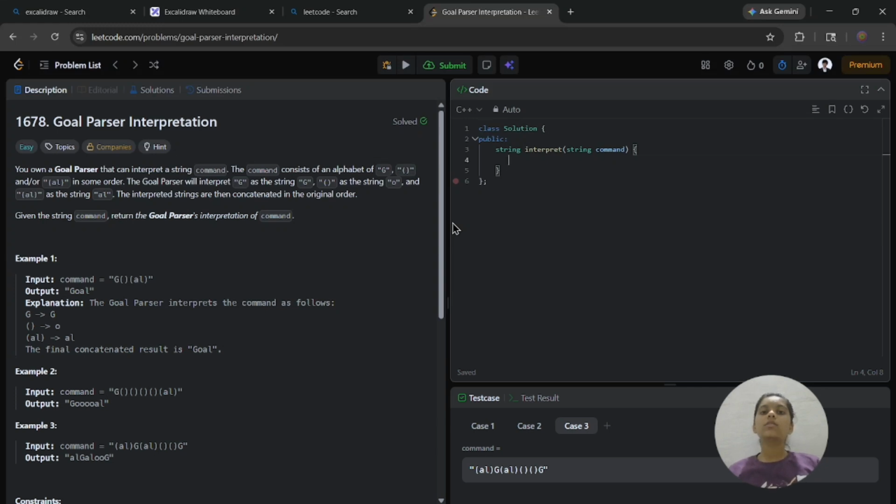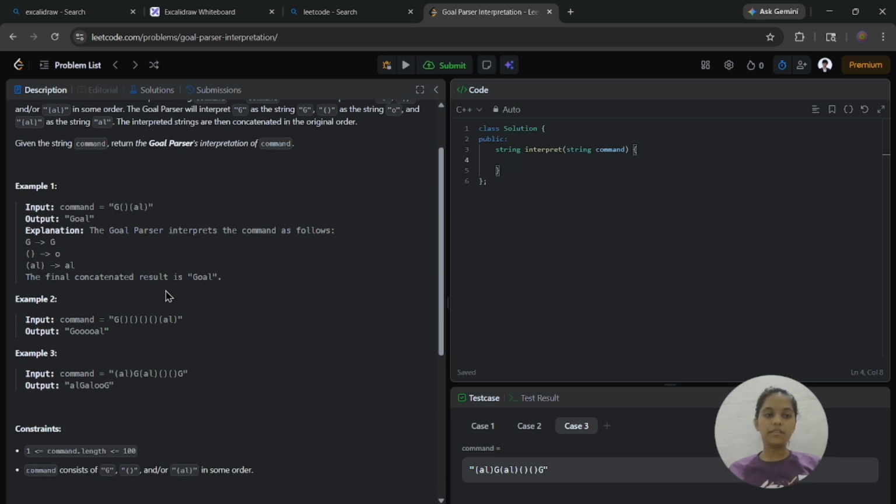Hello everyone. Today I am going to solve a simple but interesting LeetCode problem, which is Goal Parser Interpretation. In this problem, we are given a command string which consists of three kinds of tokens: capital G, a parenthesis pair, or AL inside the parenthesis.